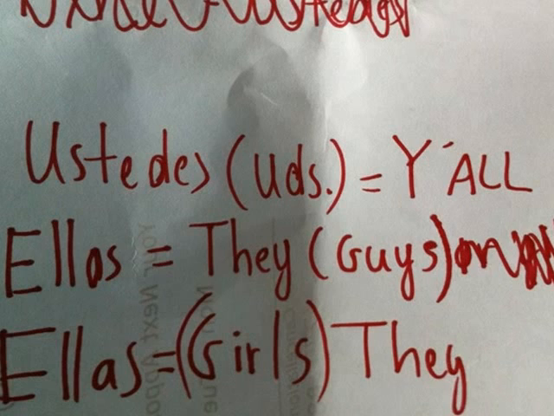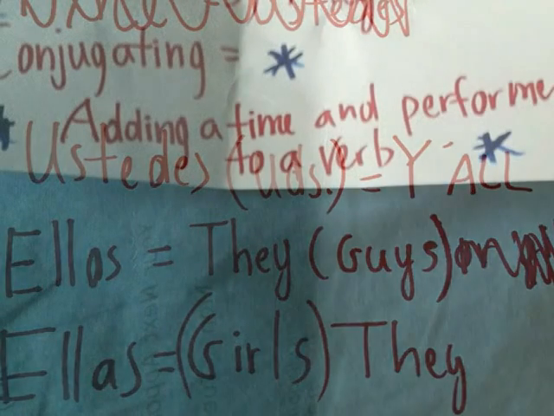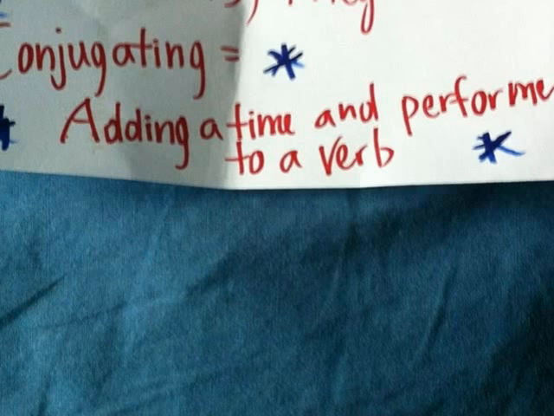Ellos means they, as in a group of guys and girls. Ellas means just girls, they. So by now you're probably wondering what conjugating is. If you saw what an infinitive was, which has no tense and no sense of performer, conjugating is adding a time, or a tense, and a performer to the verb.